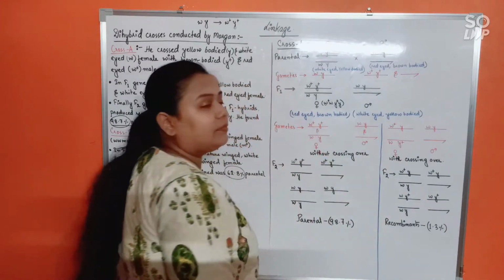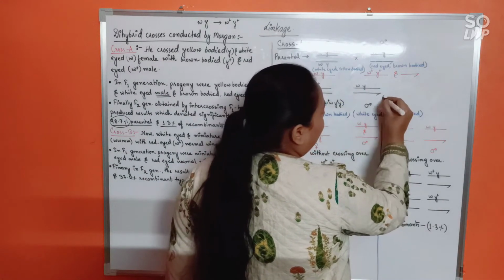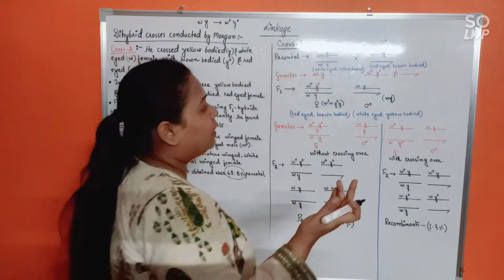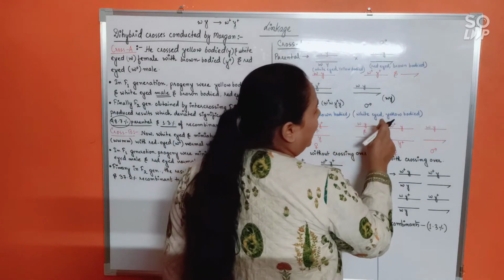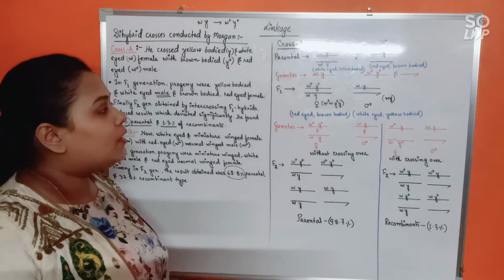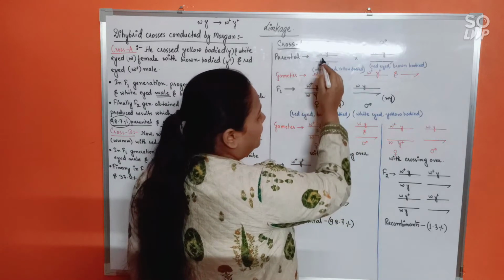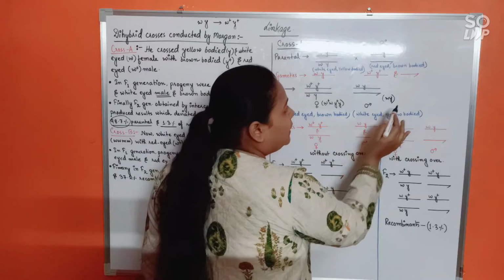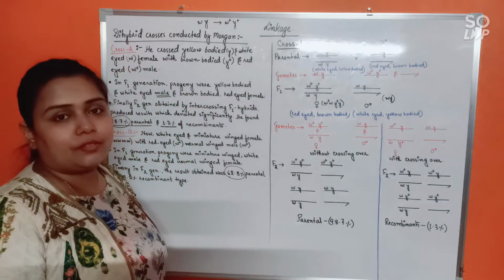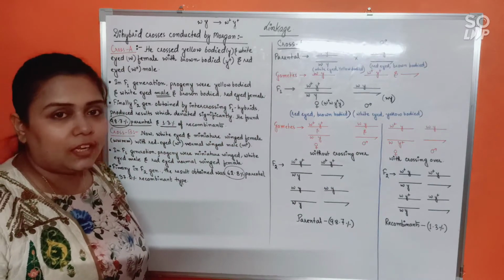And here, what will be happening? What is the genotype here? Only W Y. The other two alleles are anyways not present, isn't it? So in that case, W Y means a white-eyed, yellow-bodied male. Understood this properly? So that means what? The characteristics of the mother have gone down to the son. Likewise, the characteristics of the father have come down to the daughters. Understood? Clear? This much is clear? Right.